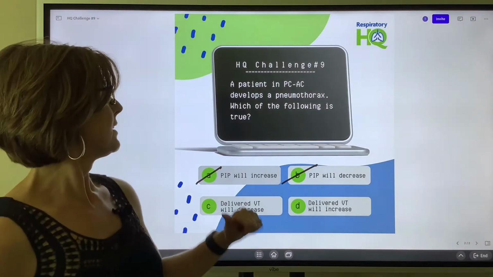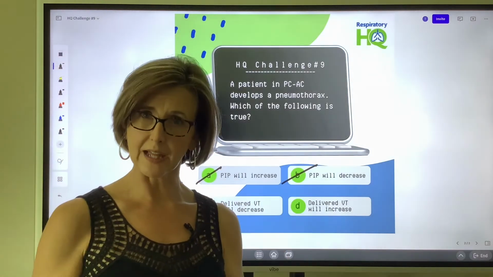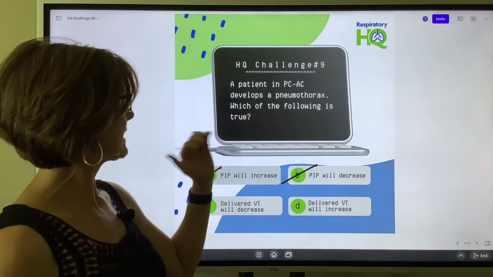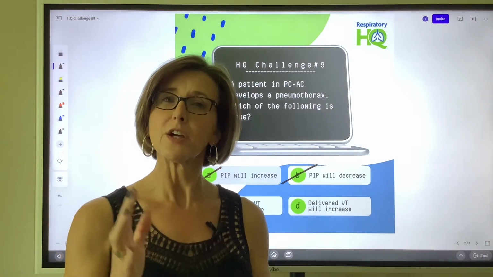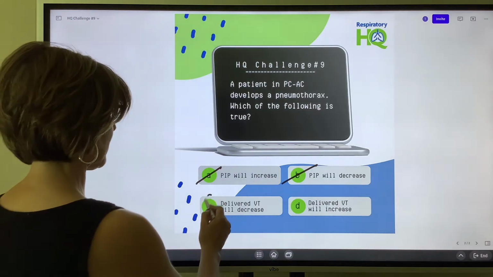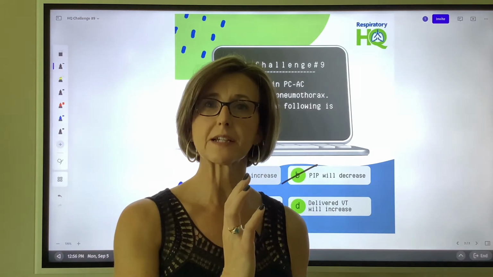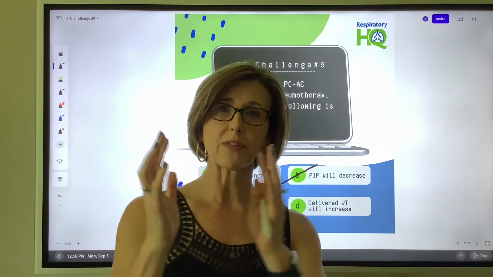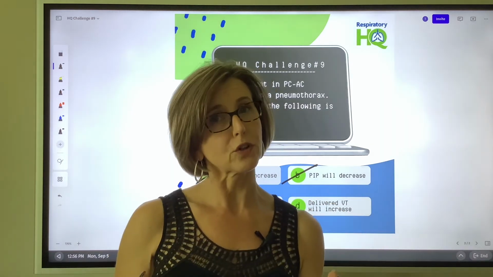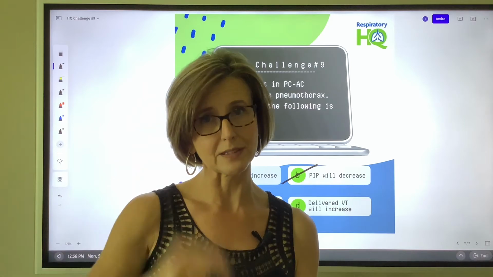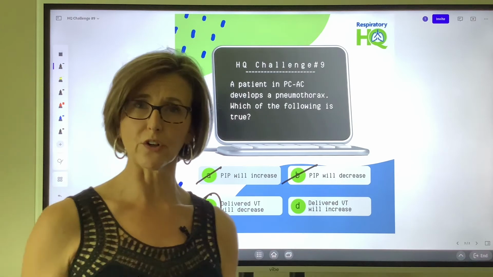All right, so PCAC mode, they develop a pneumothorax, so they have a collapsed lung. Which of the following is true? So we know the PIPs won't change, so the tidal volumes must have to do something. What the tidal volumes will do, they will actually decrease because that PIP won't change. It's still going to push the same peak inspiratory pressure into the patient, but now with that collapsed lung, for that unit of pressure, it will not be able to push as much volume in, so therefore volume will decrease. So just a little differentiation between pressure ventilation and volume ventilation.